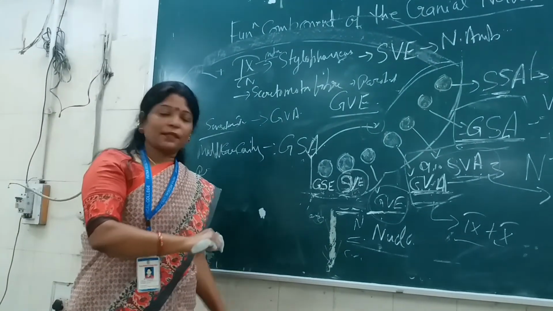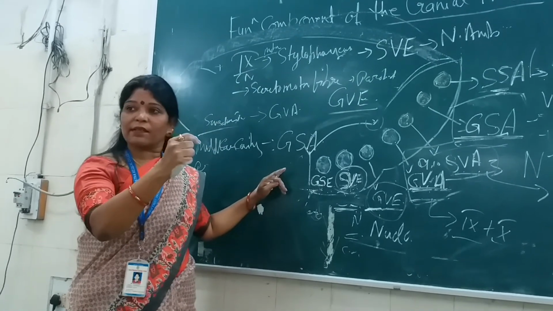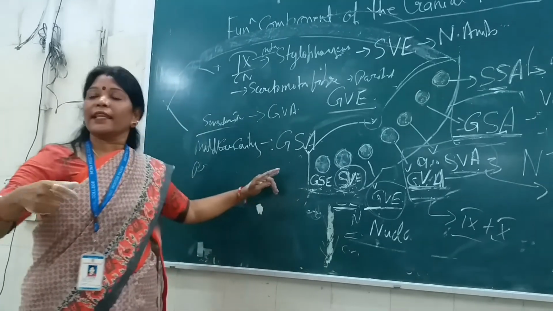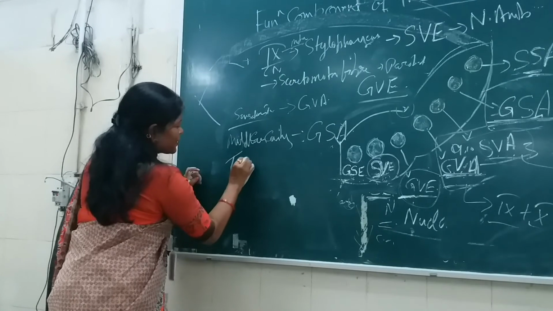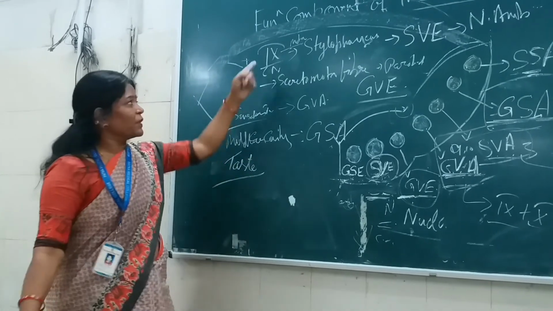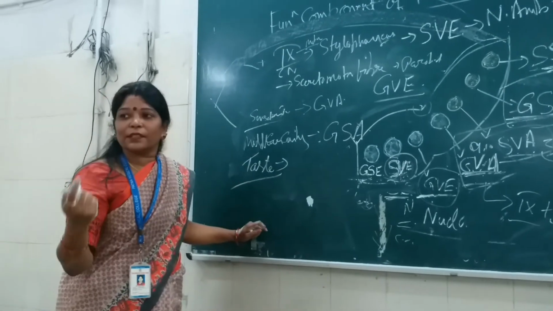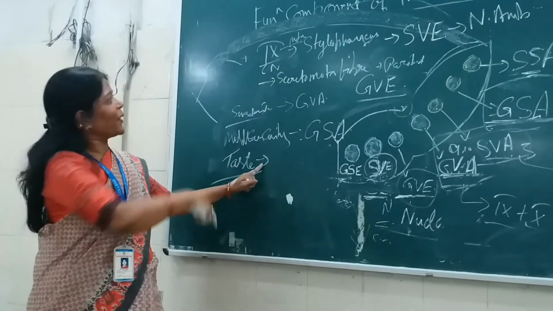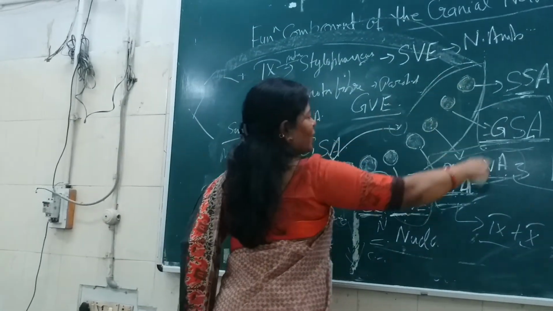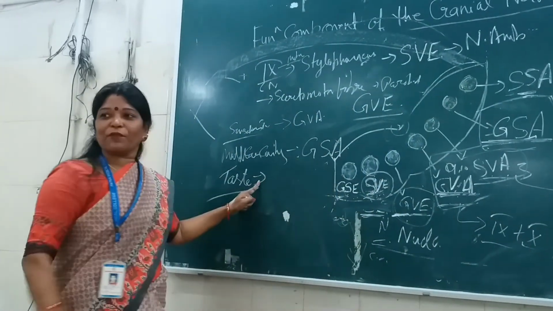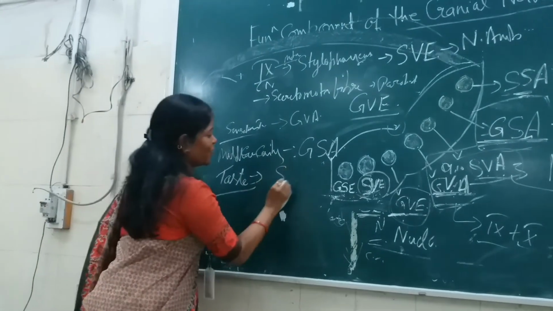Now, what else does the ninth cranial nerve do? When we talk about taste sensation, of course it is involved in carrying the taste sensation also. When you discuss the taste nomenclature with this ninth cranial nerve, then from the posterior one third of the tongue, the taste sensation is carried by this ninth cranial nerve. Then again from these afferent columns, which component do you have to choose? Special visceral afferent. Very good.